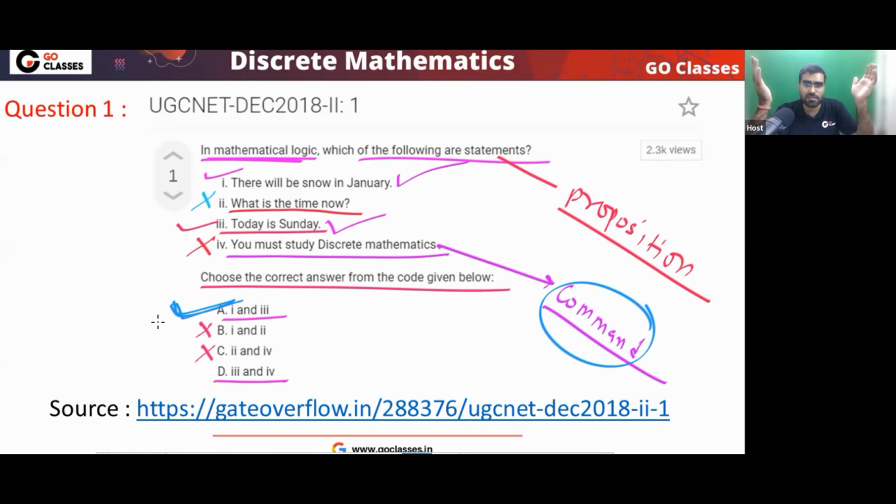From our first lecture, before this doubt session, based on whatever I taught you, 1 and 3 are propositions. Just follow that. Don't overthink. Whatever overthinking you are doing, I have answered that. Just go back to the lecture and follow our lectures. That's it.